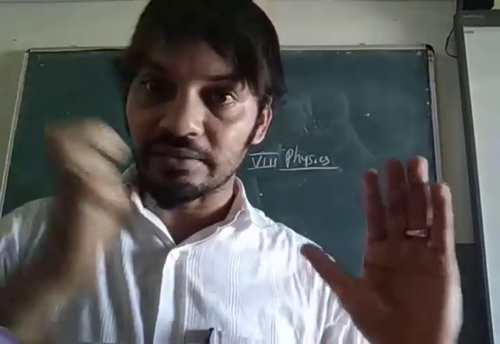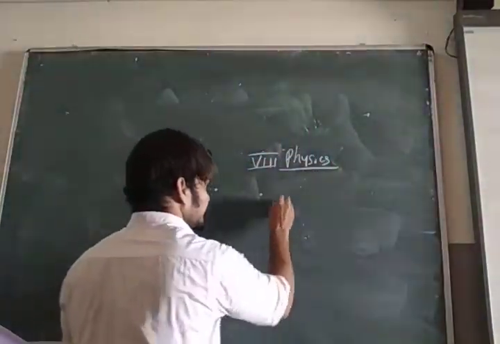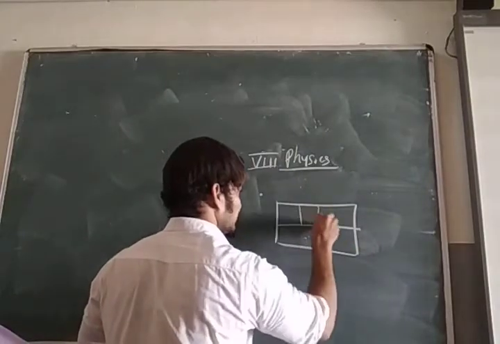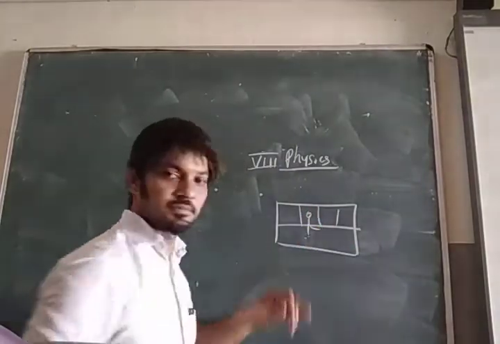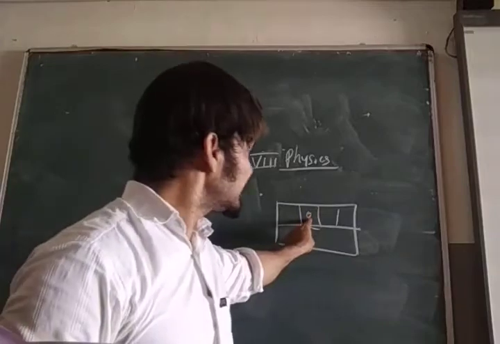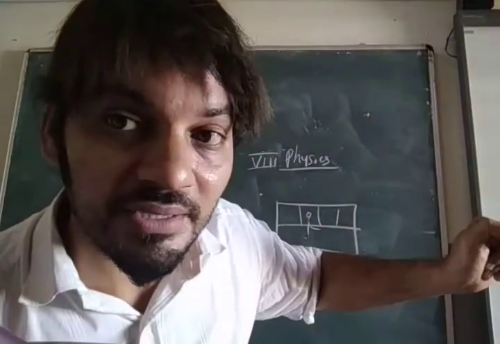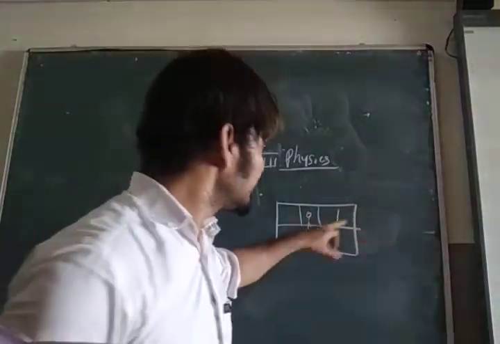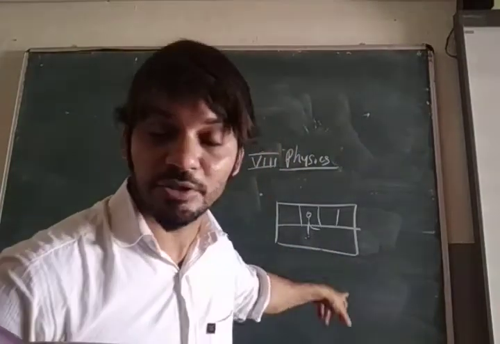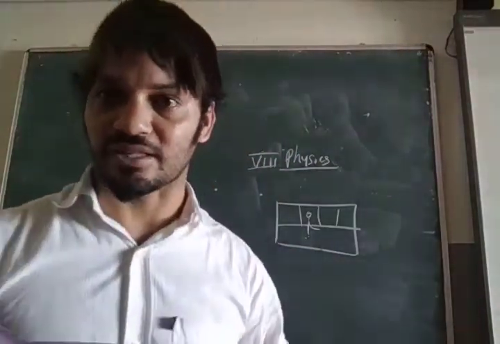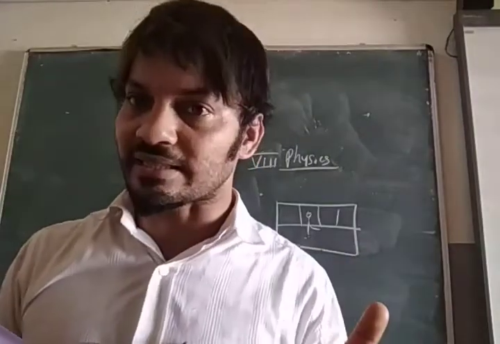There is a bus. Passenger is sitting. Passenger with respect to the bus, what? Rest. But bus with respect to the road, what? Motion. So here who is at rest?